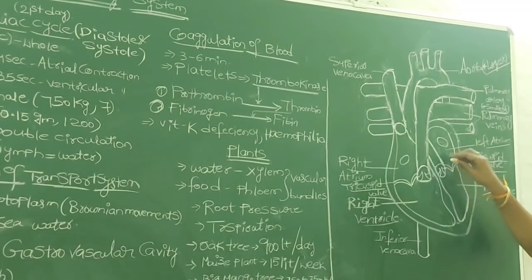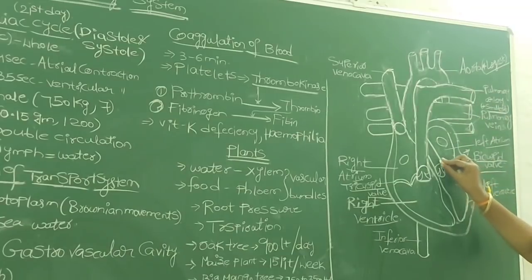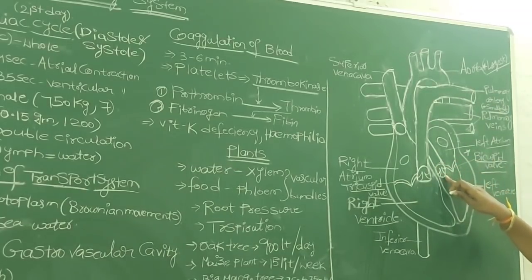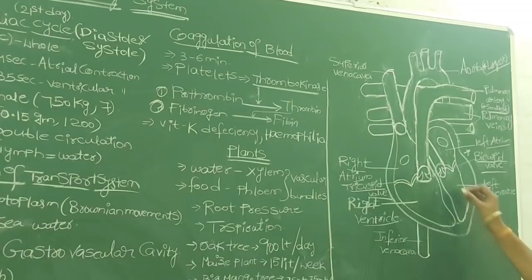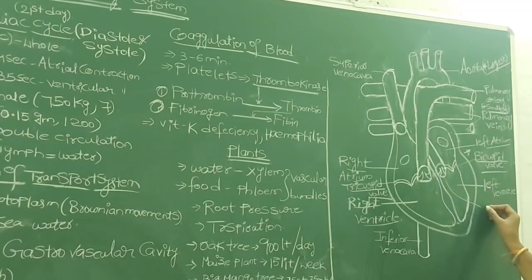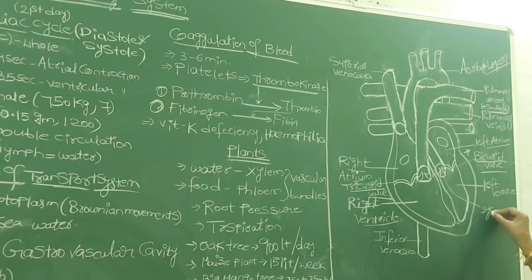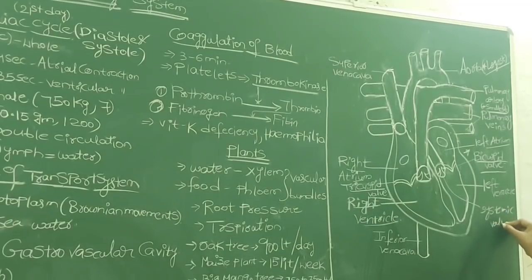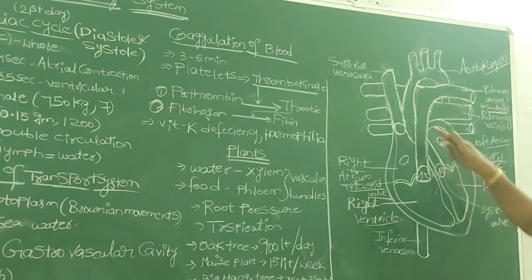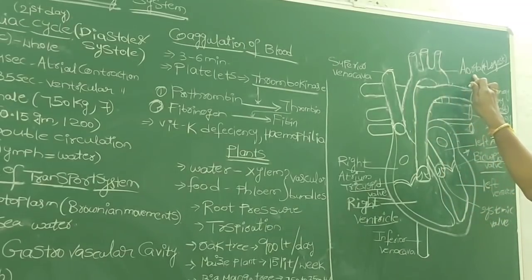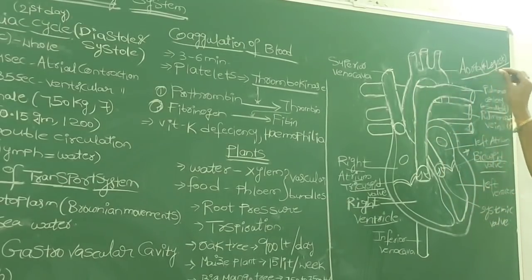And at the starting of the aorta from the left ventricle, one more valve is present, that we call the systemic valve. Why? Because that valve is present in the systemic aorta or systemic artery.